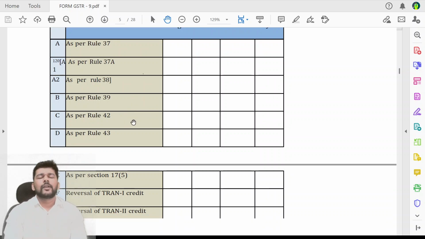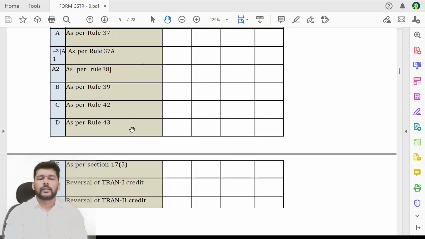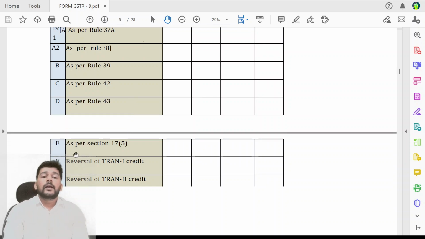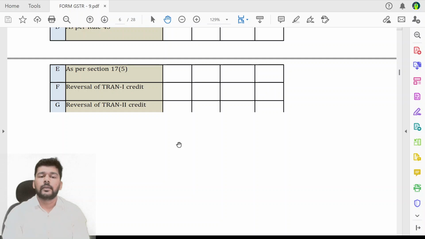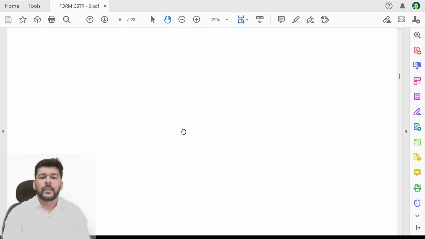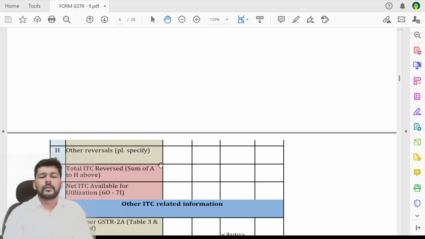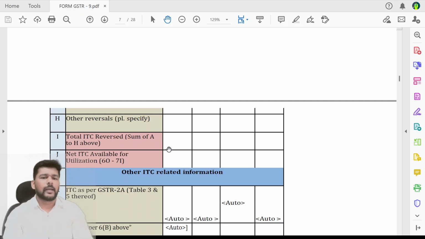Rule 39, and common credit reversals under Rule 42, 43, of course, if you have done them, then as per section 17.5. Now section 17.5 is about the disclosure of the ineligible credit that you would have taken during the year. That will come in your 17.5. Now friends, this is other: if there has been any other reversal for any other reason whatsoever during some assessment that you have done, or you have done it through GSTR 3B, not through DRC 03, then that will be mentioned over here.